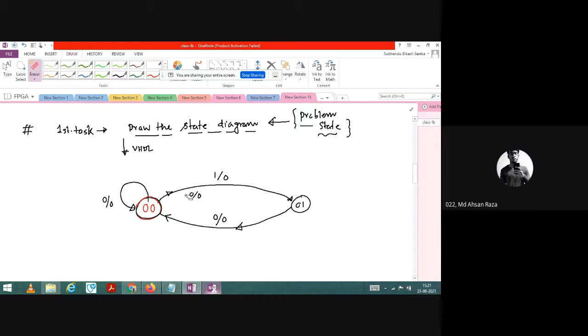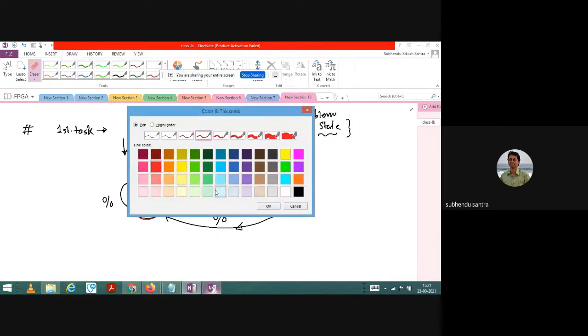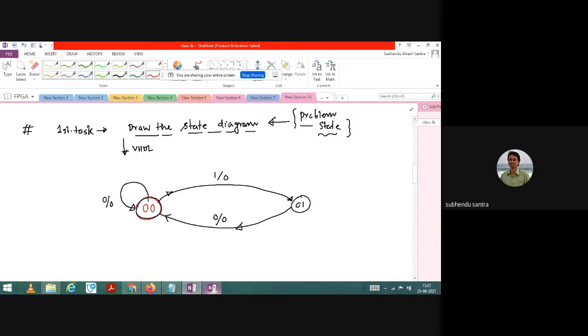Okay. So next, let us say you are in state 1 and your input is 0, so it will come back to the initial state. If you place 1 here, that is a state diagram. I am drawing this state diagram arbitrarily to make you understand how to write the code for this particular state diagram. But remember, this state diagram has to come from a problem statement.